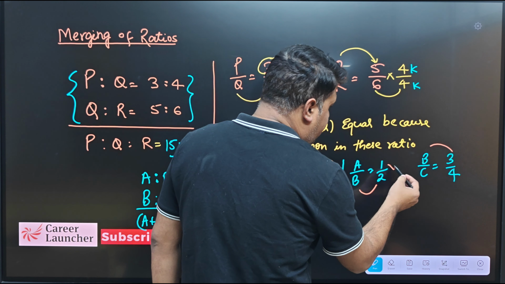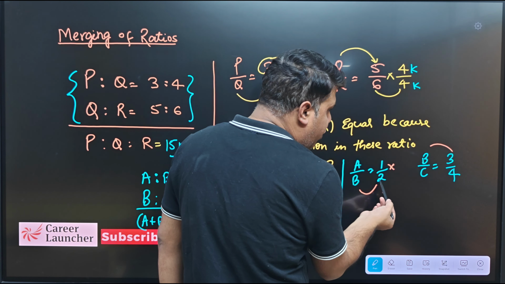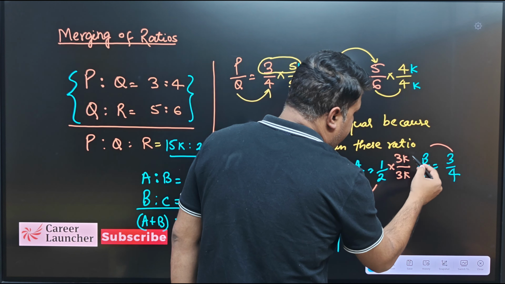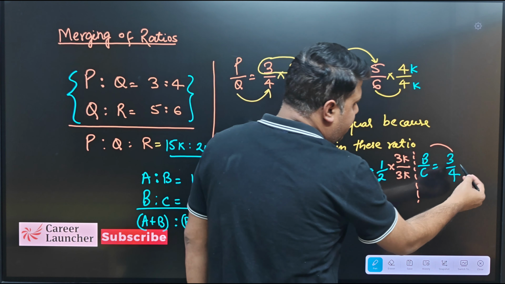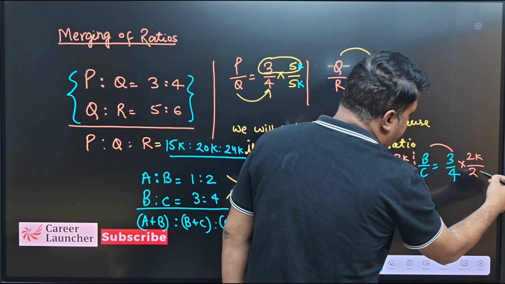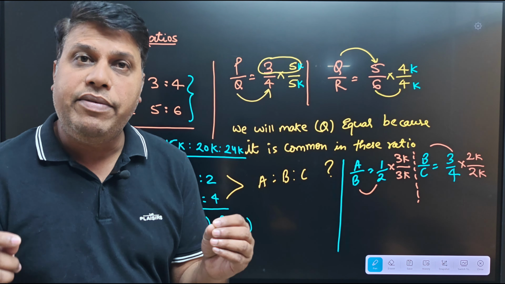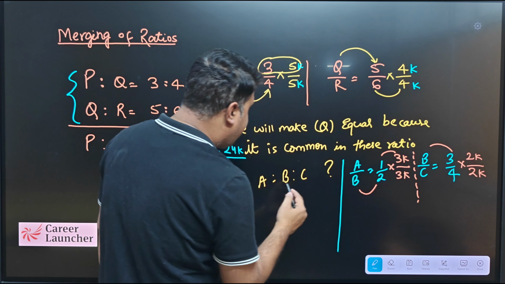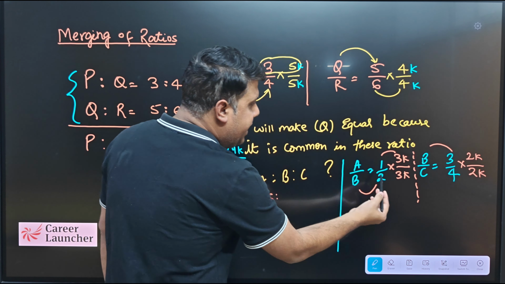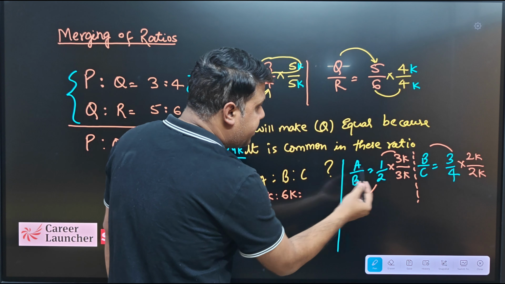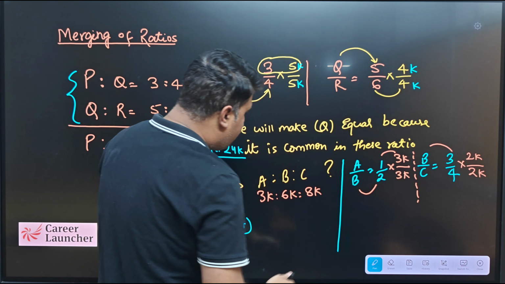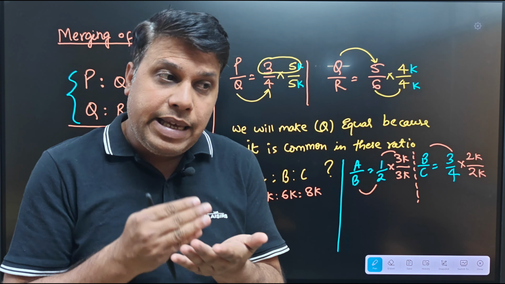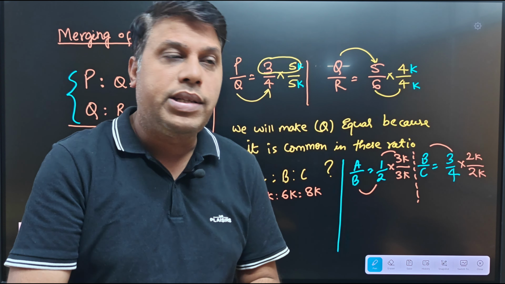For example, this is the common multiple of 2, this is a common multiple of 3. So I will multiply this by 3k, and so this has to be multiplied by 3k also. And if I multiply by 2k in numerator and denominator, again the B will be equal. So finally I can say the ratio of A, B, C should be A is 3k, B is 6k, and C is 8k. So this is A ratio B ratio C. I know that k can be cancelled, but you should have the knowledge that k is present at the back of the mind. आपको ये पता होना चाहिए, right?